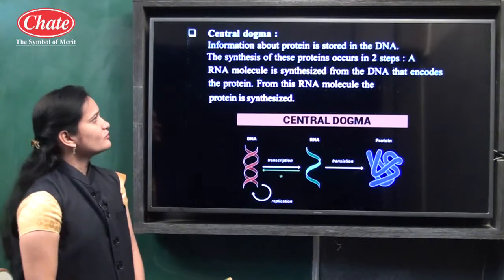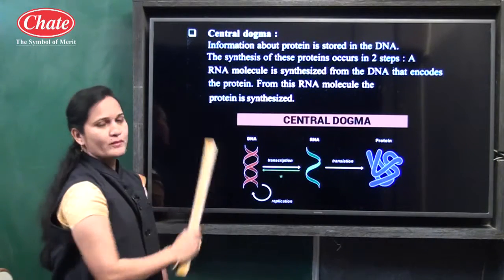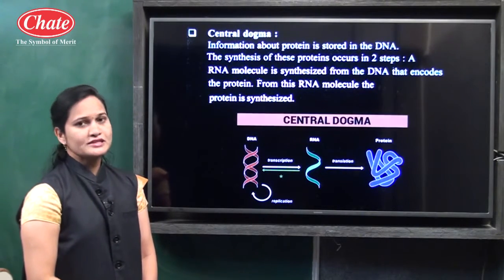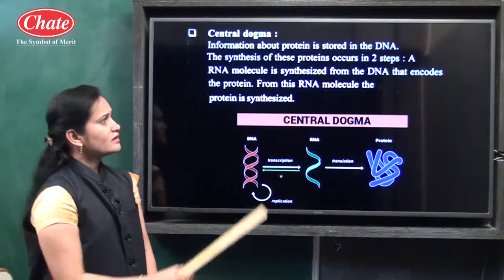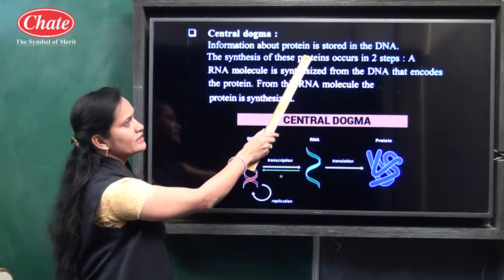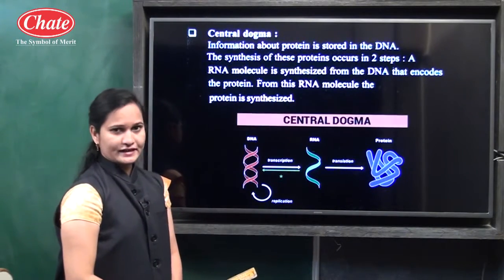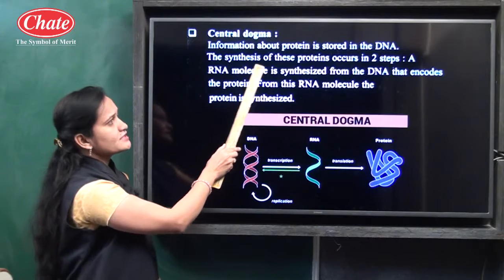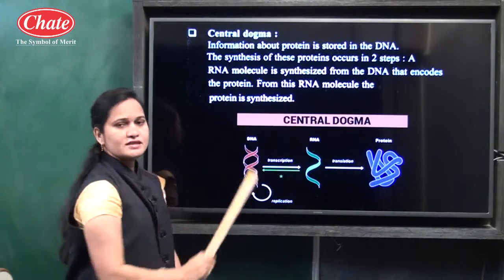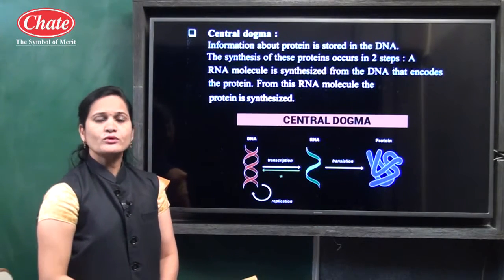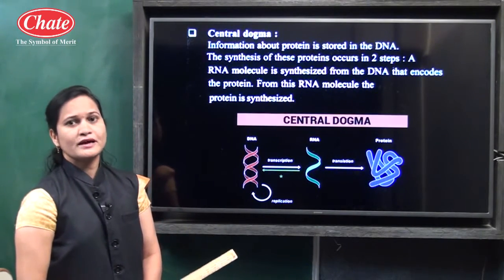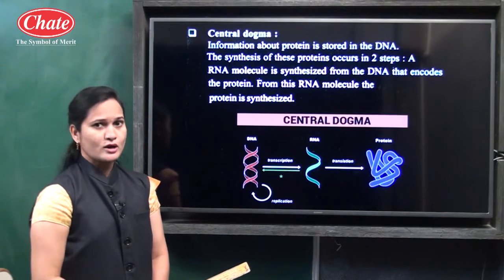Okay, now we will see the central dogma. Now what does central dogma mean? Already you know that information about protein is stored in the DNA, and the synthesis of this protein occurs in two steps. Now which are the two steps by which the process of central dogma occurs?